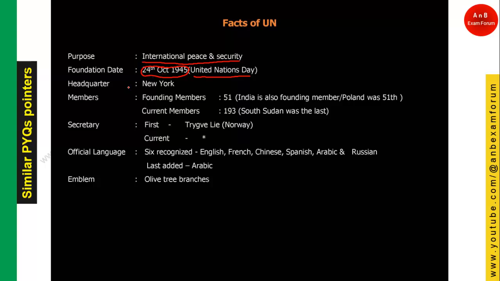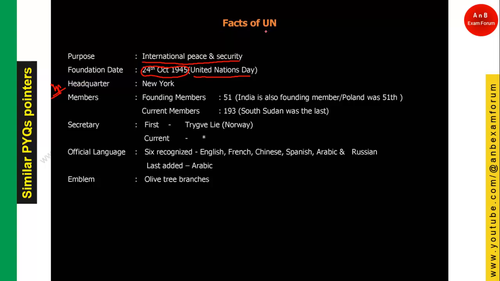A very important pointer related to any organization is the headquarter, because this is a very confusing part. There are many organizations in the world, and in the exam you will find headquarter related questions. Why is the headquarter very important for the UN?